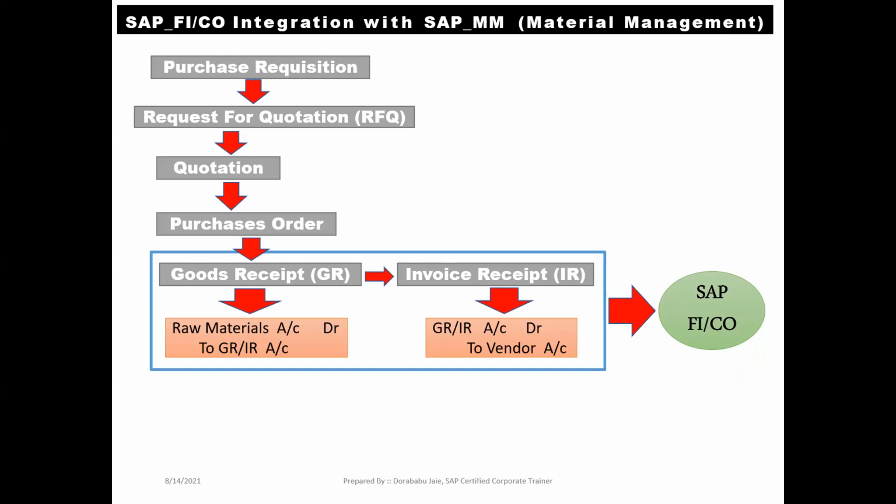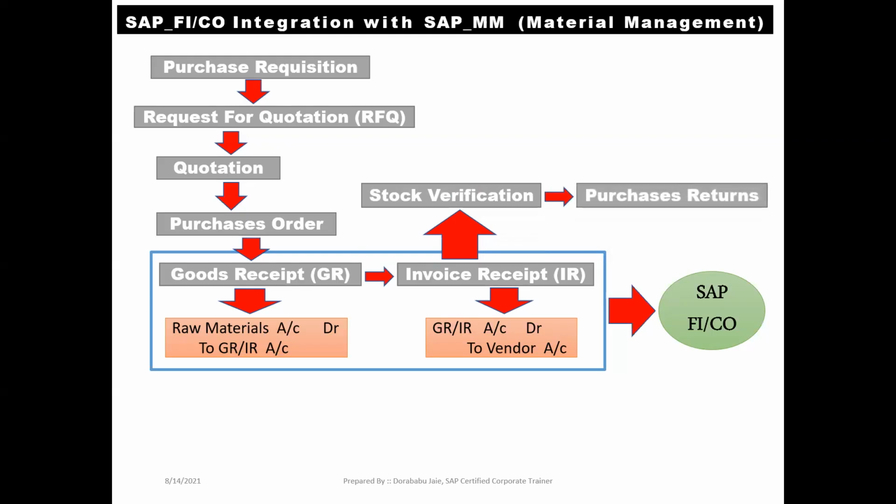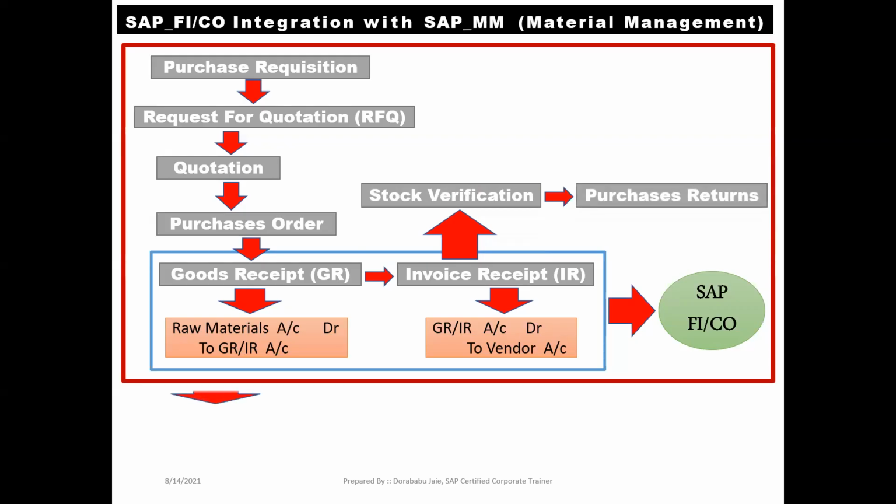Right. Once we have received the invoice receipt, then in continuation, our procurement team, that is the materials management team, will go for the stock verification. Whether we have received the right product or wrong product, or right raw materials or wrong raw materials, they will go for physical stock verification. In case they find any damaged product or any wrong product, they will go for purchase returns. This entire process is controlled by the SAP materials management team.